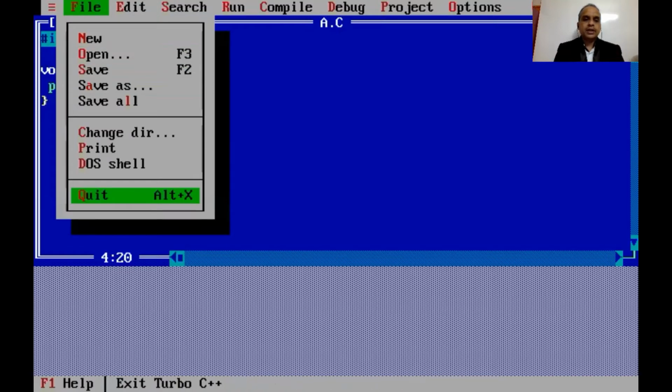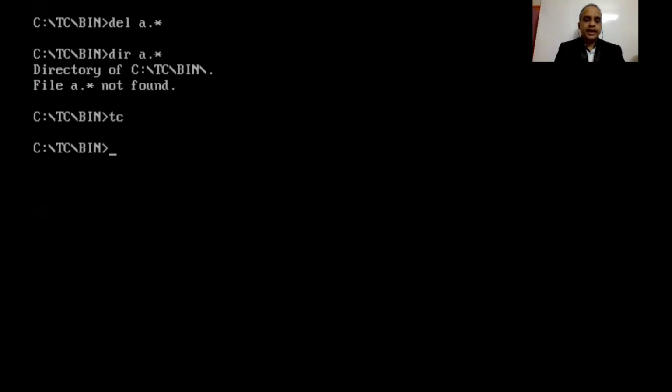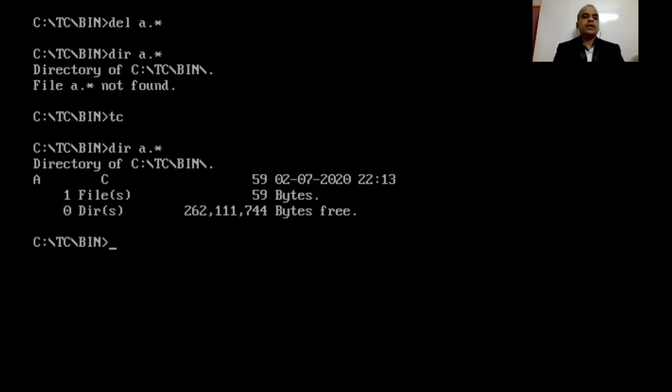So let us try to understand what happens with the directory structure. Prior to writing this code there was no file, and now with dir a dot star, we have the a.c file present on the disk. And let's try to run this file. Oh, I get the reply from the machine as illegal command, because my machine, or any computer, cannot understand .c files.